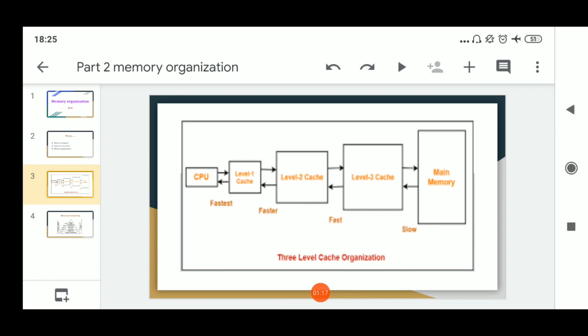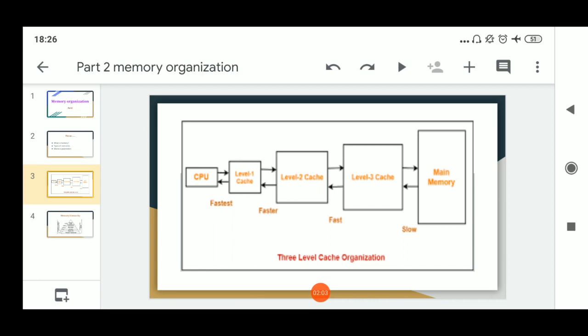In three level cache organization, the basic principle is the same as single level cache organization, that is, communication in between CPU and cache is always in terms of word transfer, and the communication in between cache and main memory is always in terms of block transfer. The communication in between two different caches is always in terms of block transfer. Three level cache organization is shown in the figure, which consists of CPU, three different size caches, and main memory.